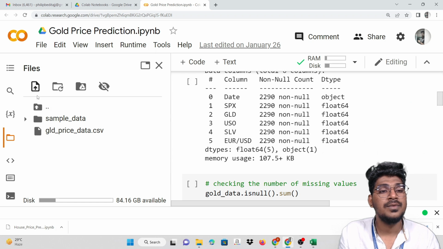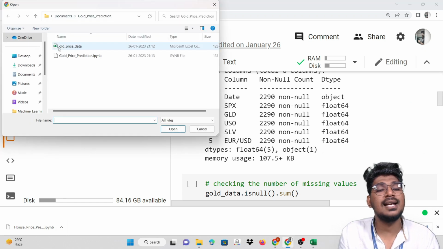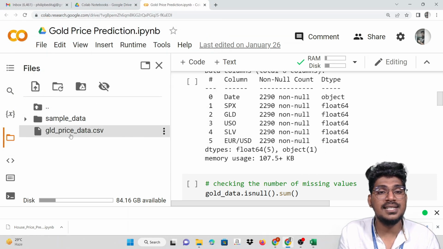Initially, just a minute. We need to upload this particular data set. This is the data set, named gold price data. So just upload, open it, and it will be uploaded here. You can see it here.